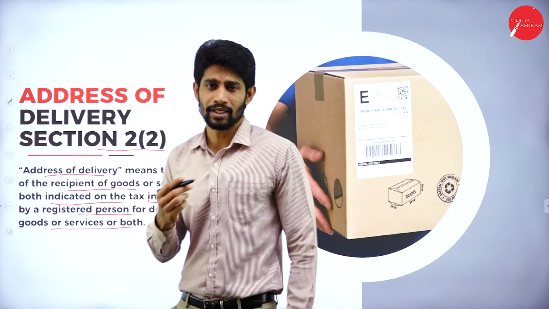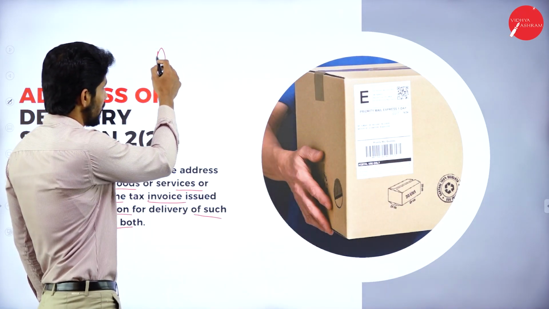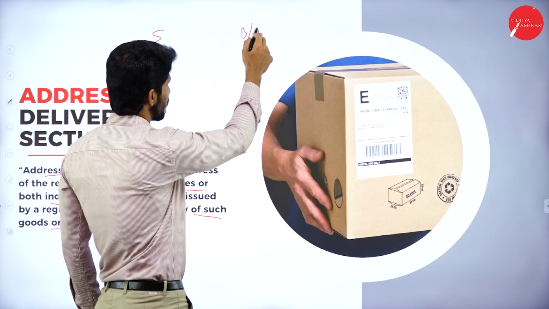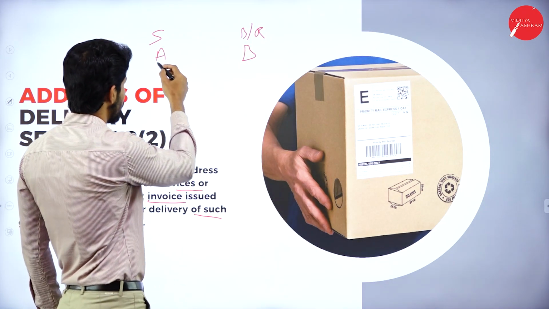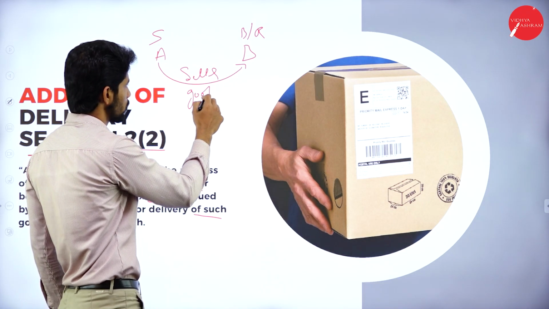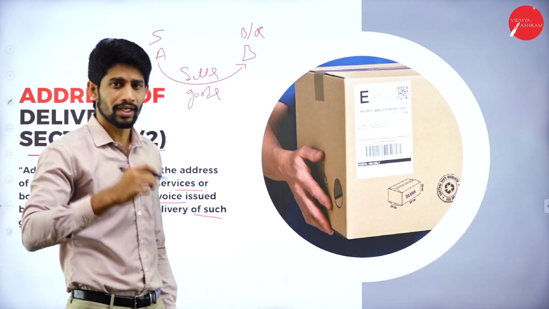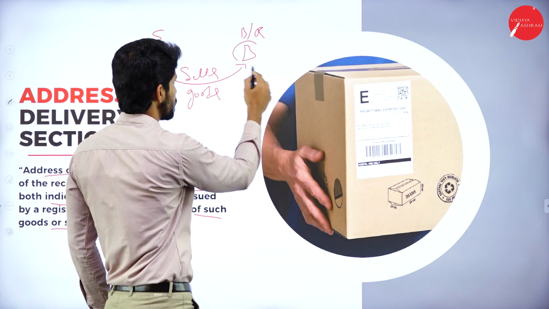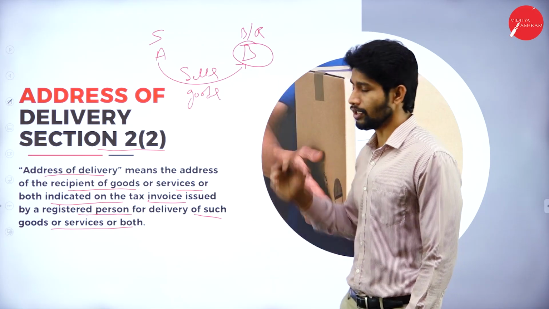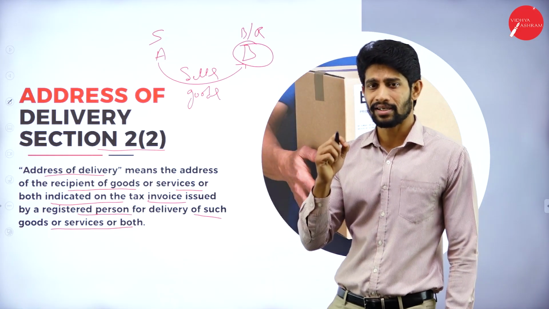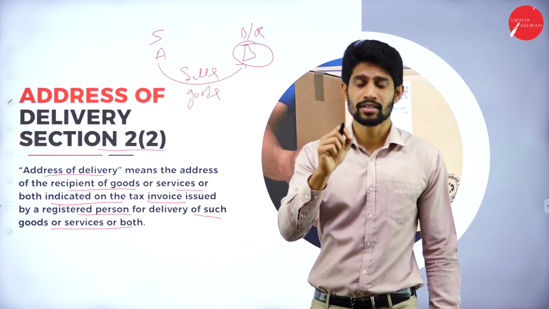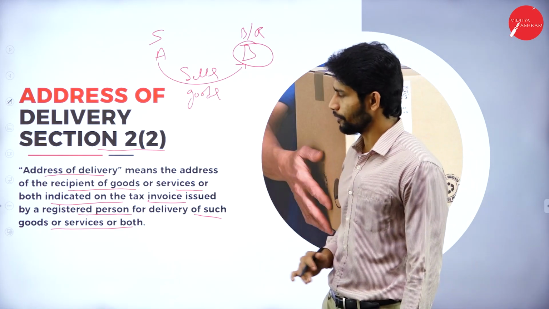For example, Mr. A and Mr. B. Mr. A is a supplier and Mr. B is a buyer or recipient. Here Mr. A sells the goods to Mr. B. So now here the address of delivery is the address of Mr. B, that is the recipient or the buyer or the consumer purchasing the product. So address of delivery is nothing but the address of recipient mentioned in the tax invoice generated by a registered supplier is called address of delivery.